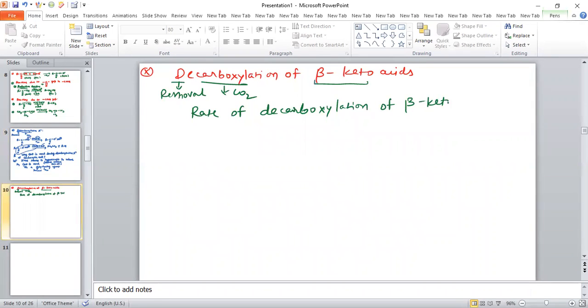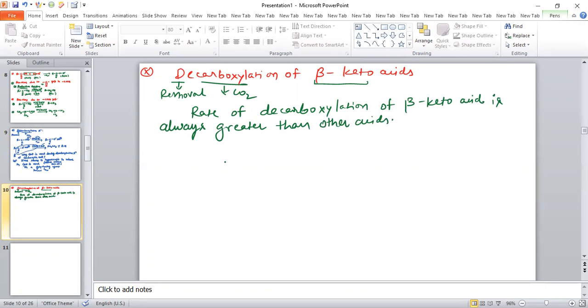The rate of decarboxylation of beta keto acid is always high. D means removal and carboxylation means removal of CO2. The rate of decarboxylation of beta keto acid is always greater than other acids.